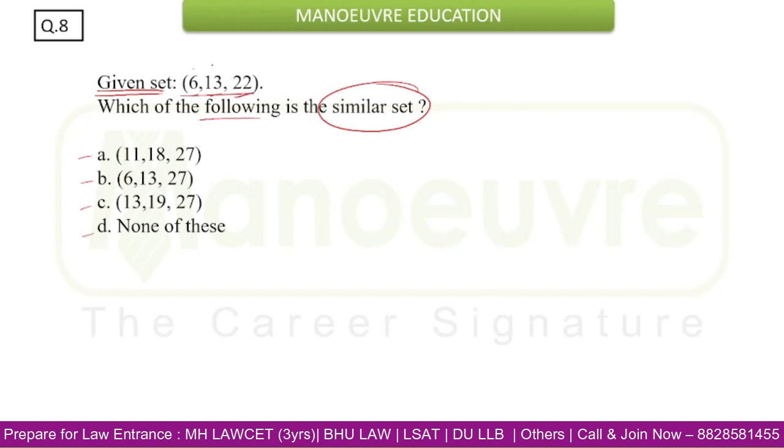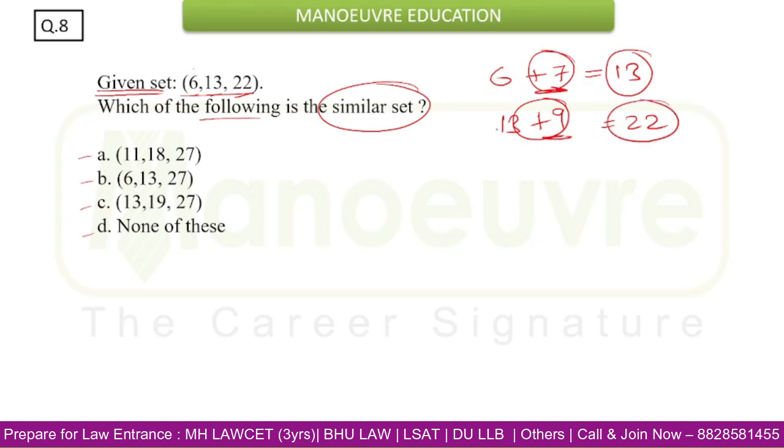So if you could see 6 and 13, how is the relation? 6 plus 7 is 13. Now 13 and here it is 22. So how can you build up the relation? It can be 13 plus 9. 13 plus 9 will be 22. So plus 7, plus 9. 6 plus 7 is 13, and 13 plus 9 will be 22.